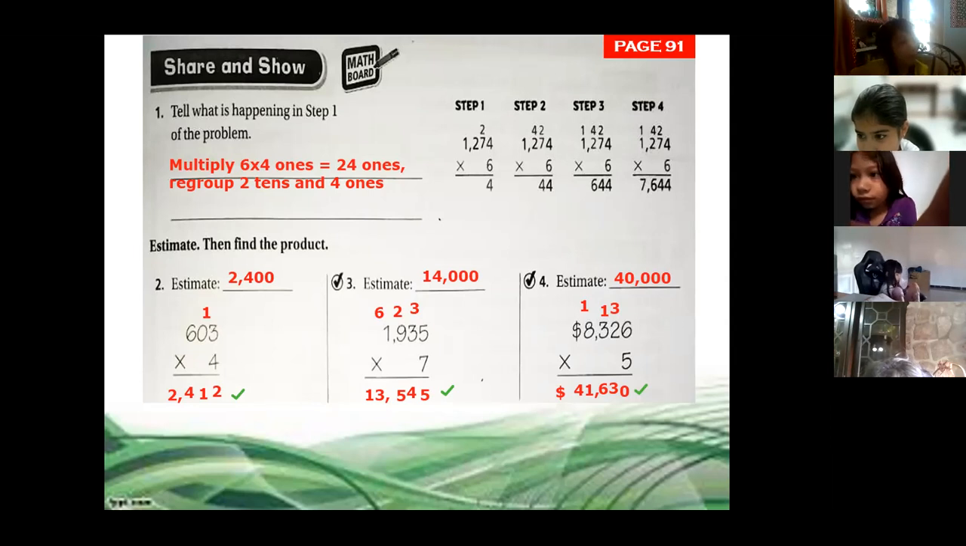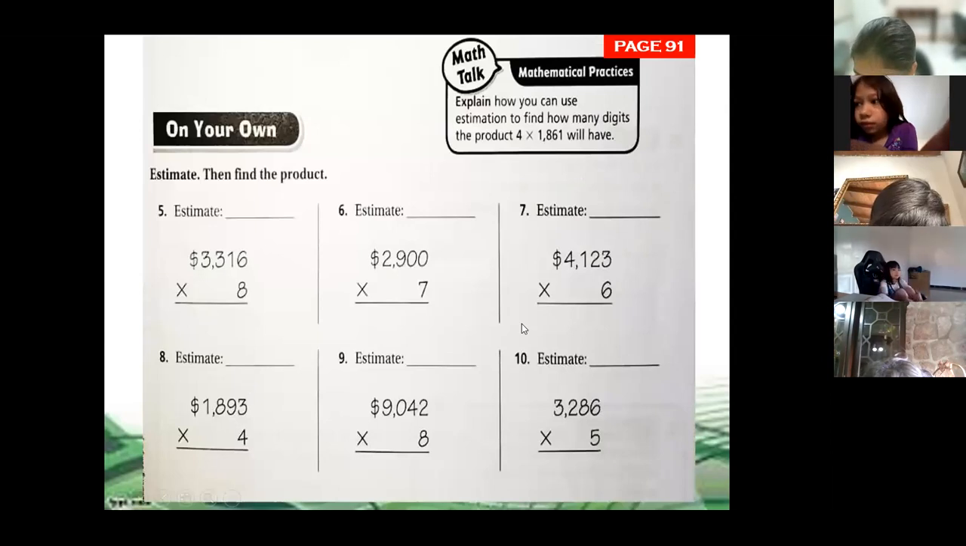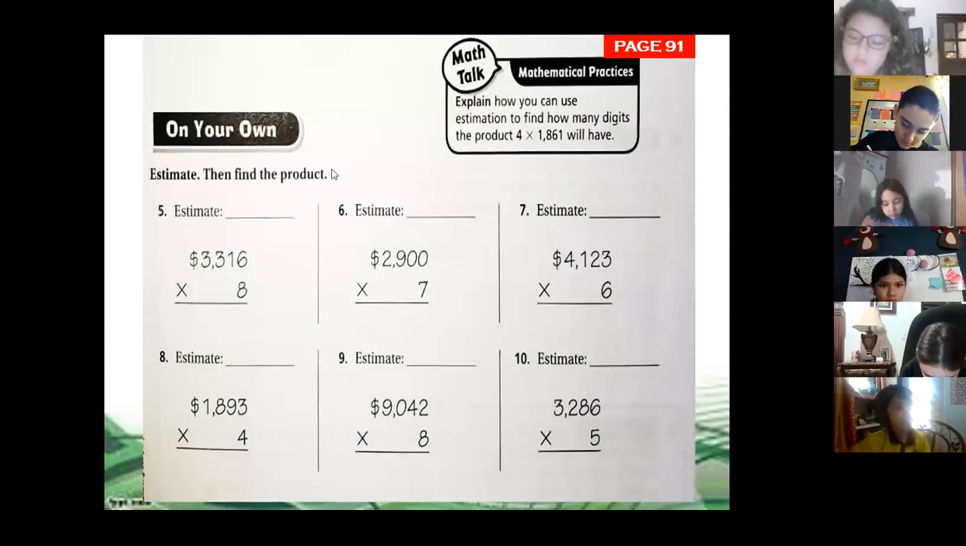Okay, did you finish, class? Did you finish exercises number 5, 6, 7, 8, 9, 10? Just find the answer. Do not estimate. Just the answer, please.